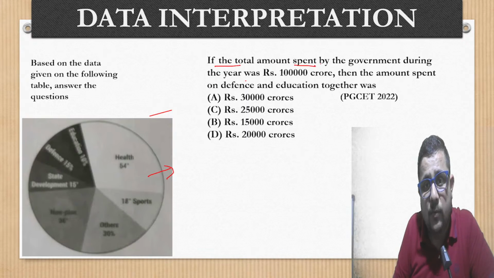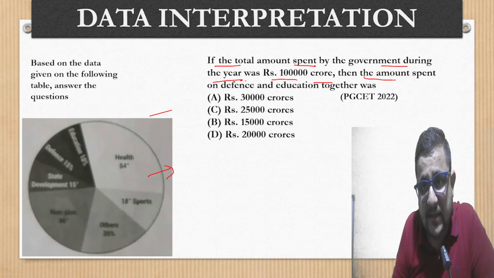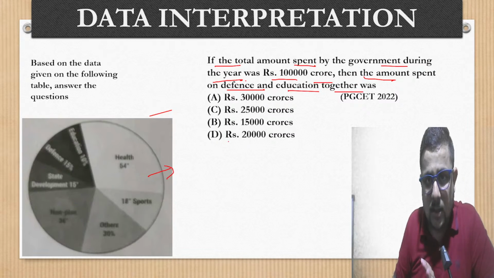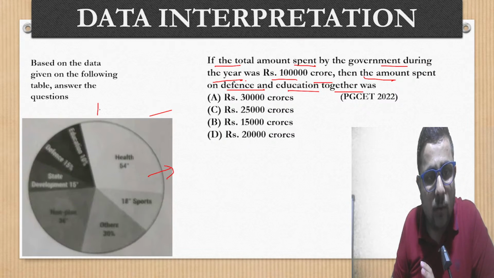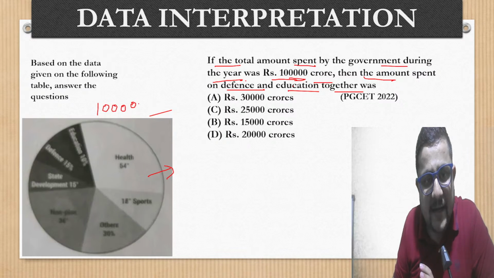If the total amount spent by the government during the year was rupees 1 lakh crore, then the amount spent on defense and education together was? So now they have mentioned the government expense was rupees 1 lakh crore.